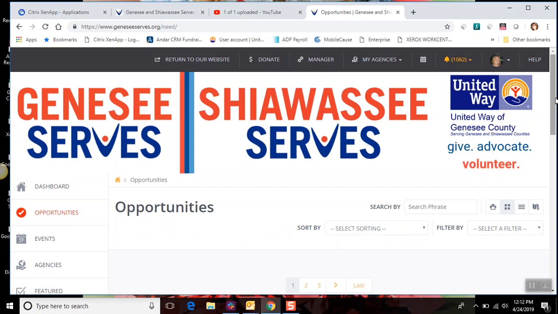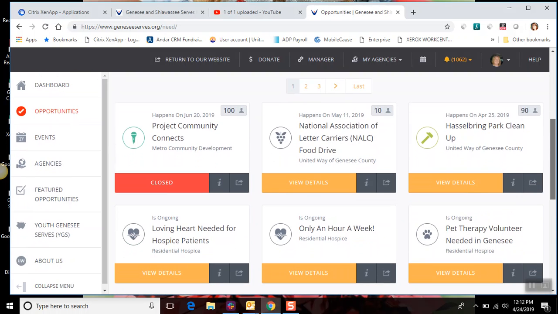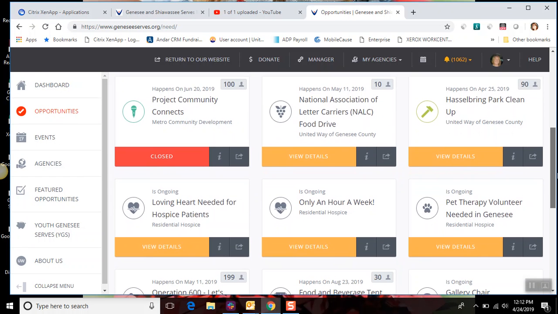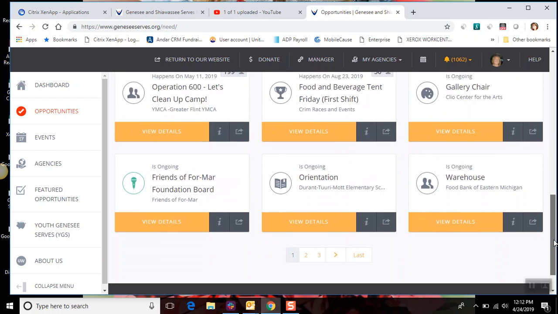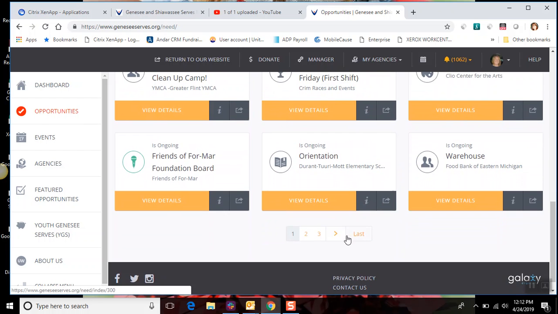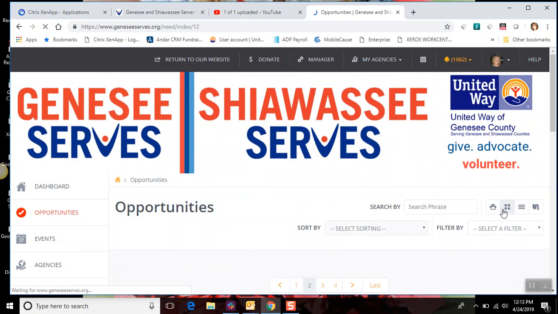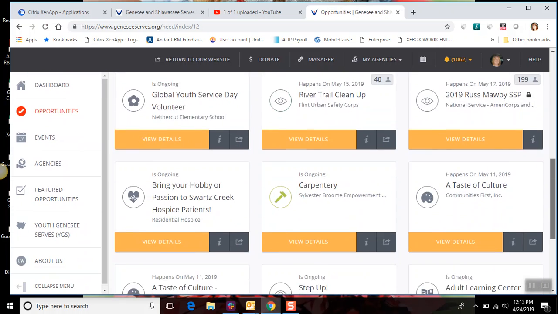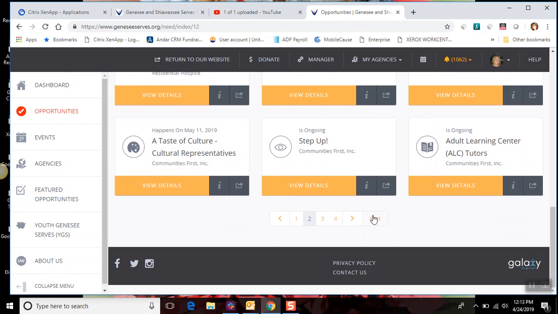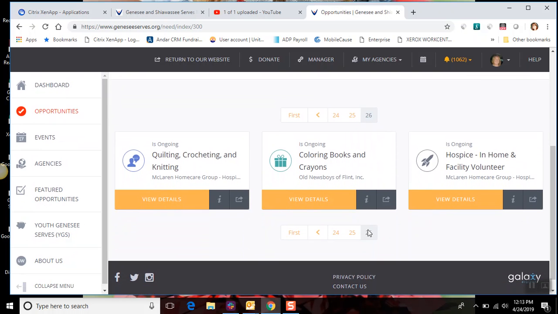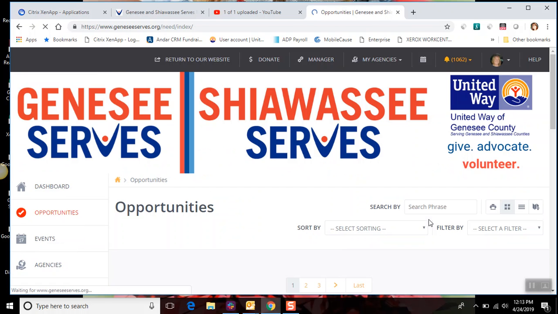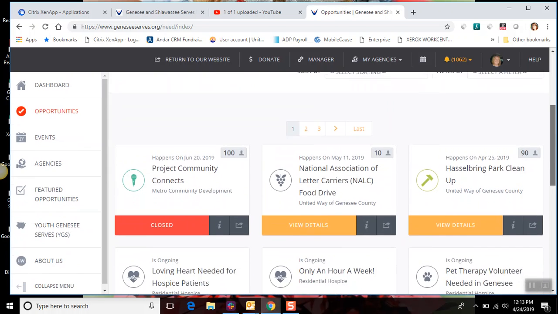It's here that I'm going to find opportunities to go out and volunteer in my community. So there's lists and lists and lists of them, as you can see. If I scroll back down, let's go to the last one so we can see how many pages there are. There's 26 pages and there's about 12 on a page listed. So that just gives you an idea of what's out there and available.